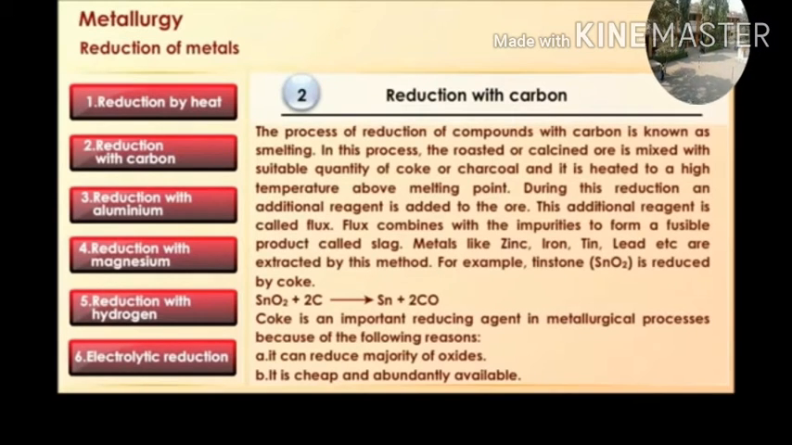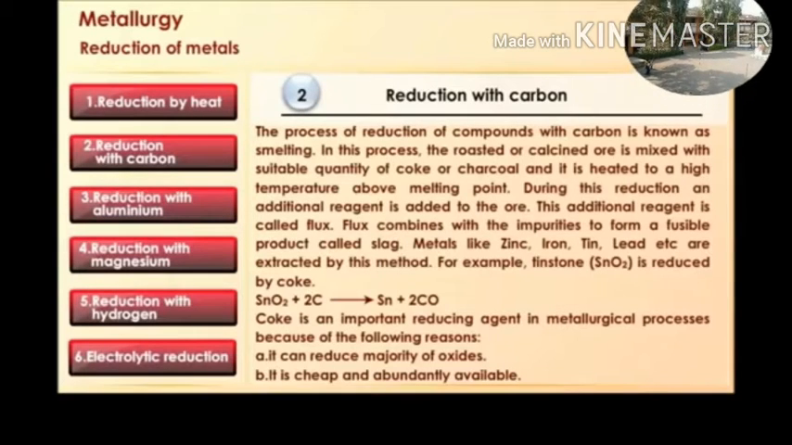Reduction with carbon. The process of reduction with carbon is known as smelting. In this process, the roasted or calcinated ore is mixed with a suitable quantity of coke or charcoal, and it is heated to a high temperature above the melting point. During this reduction, an additional reagent is added to the ore. This additional reagent is called flux. Flux combines with the impurities to form a fusible product called slag.